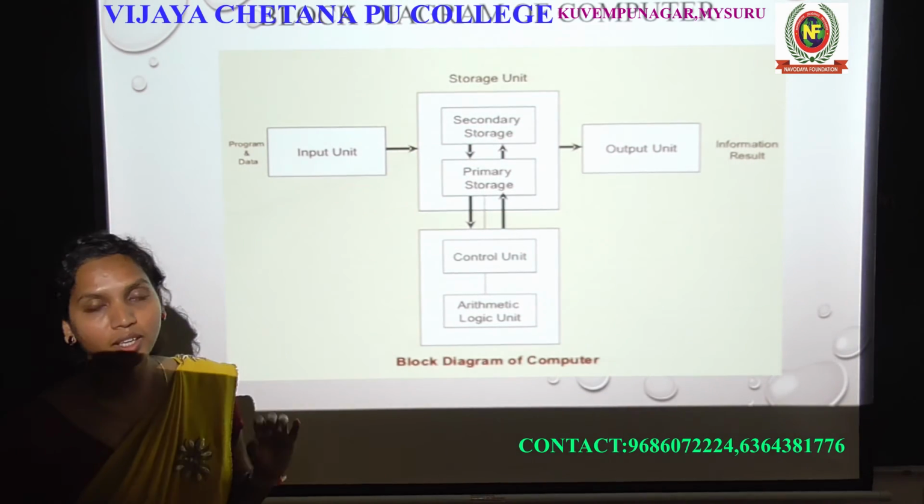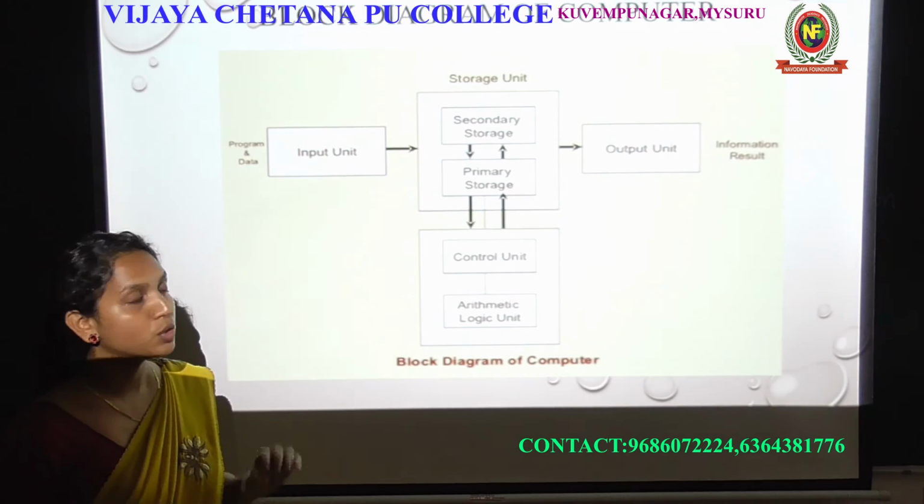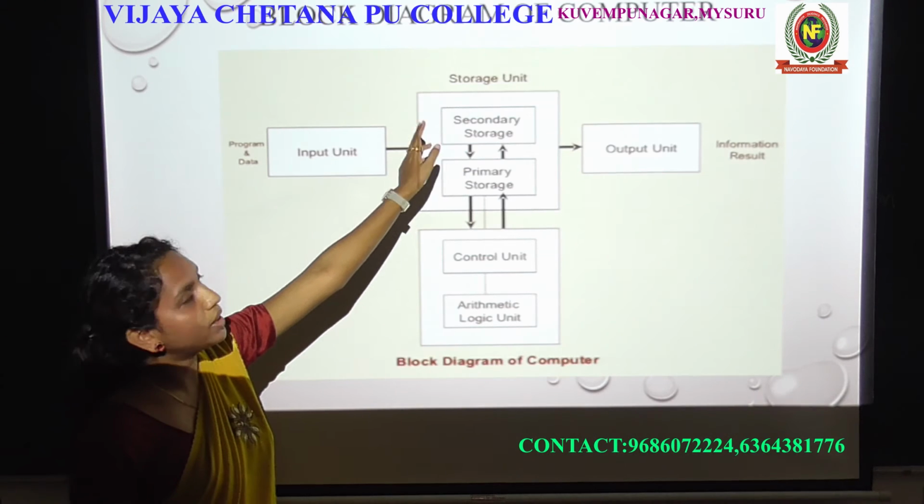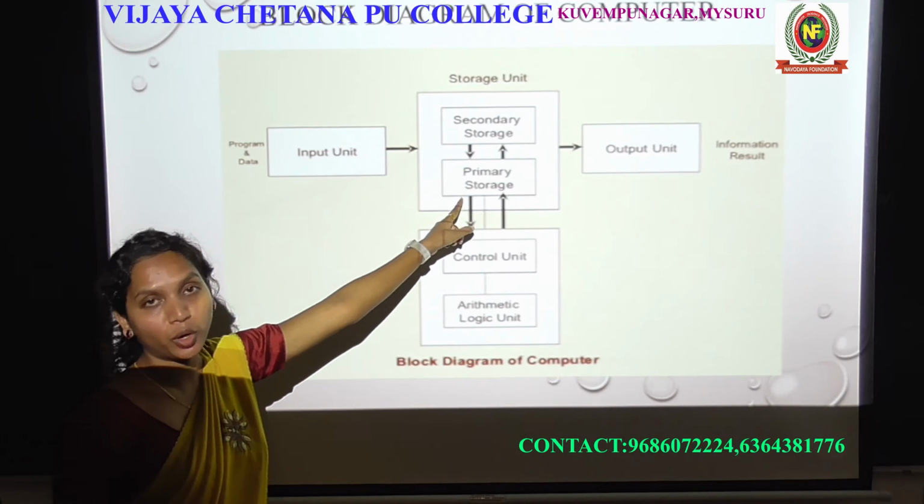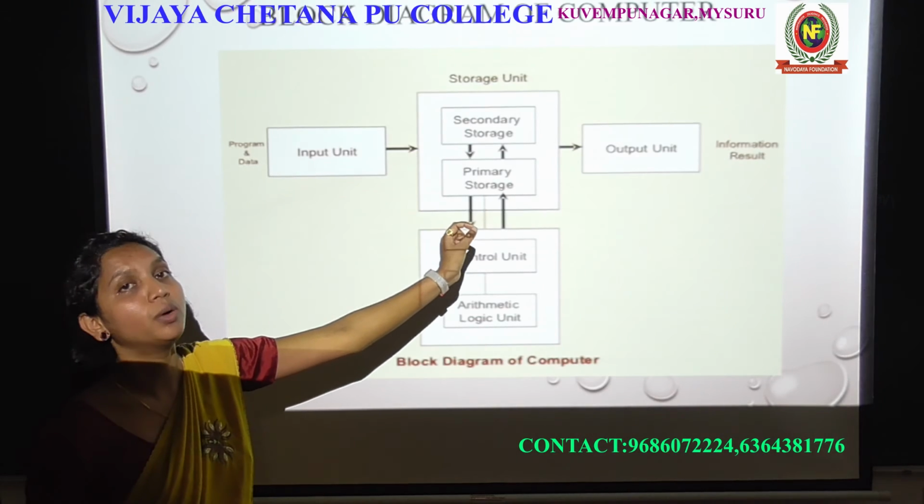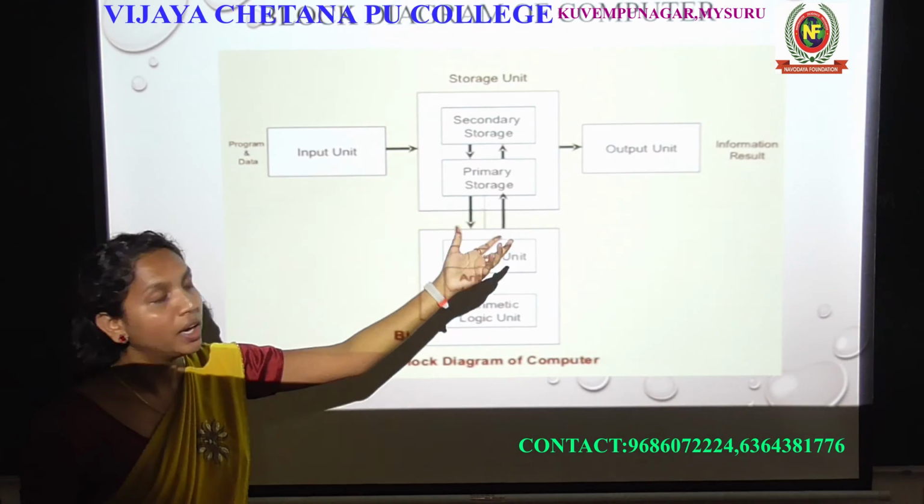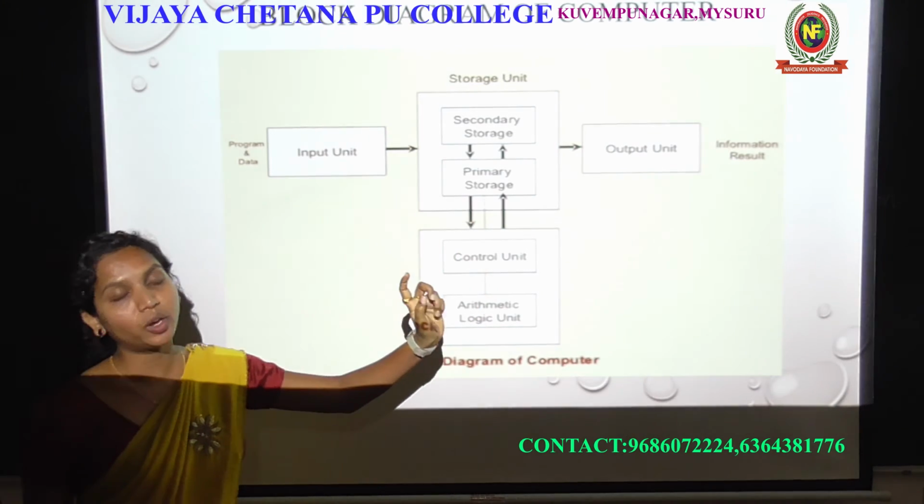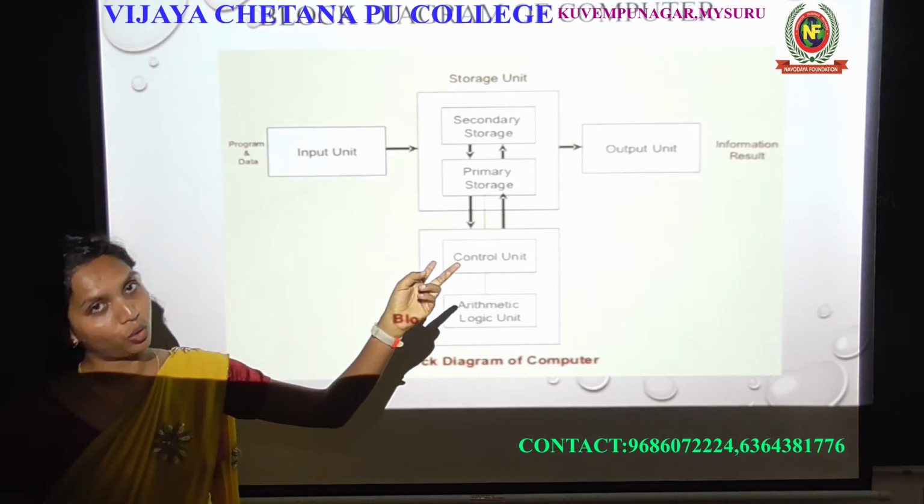We are going to learn in detail in the later chapters. So as of now you have to know that. So what is a memory? In memory there are two types, secondary memory and primary memory. So what is primary memory? It is the main memory of the computer. It is a built-in memory. It has two types, RAM and ROM. What is RAM? Random access memory. What is ROM? Read-only memory.